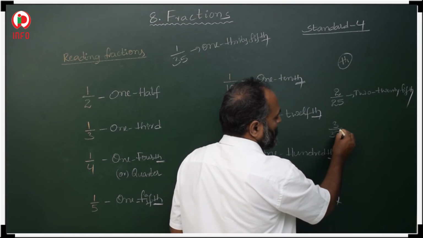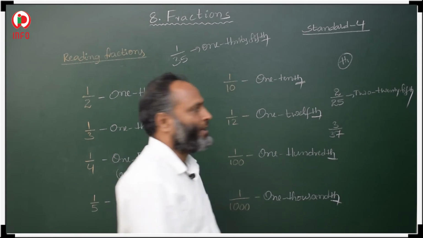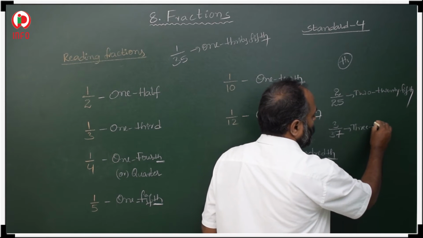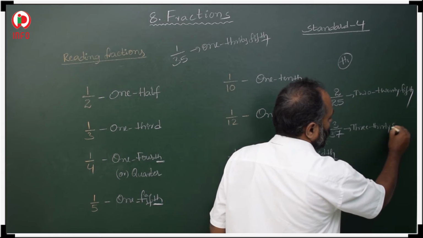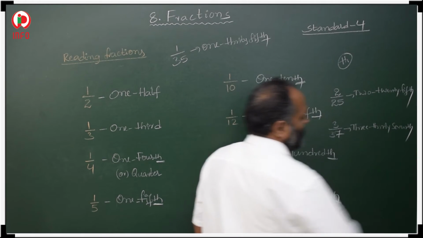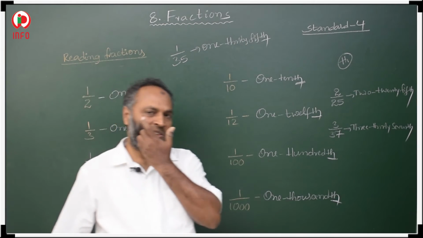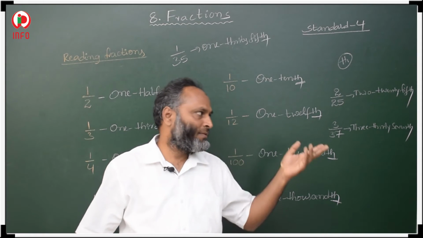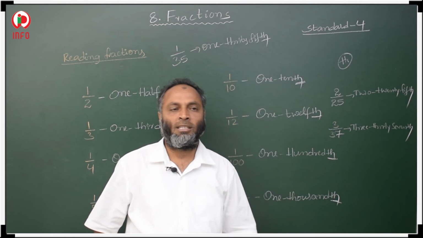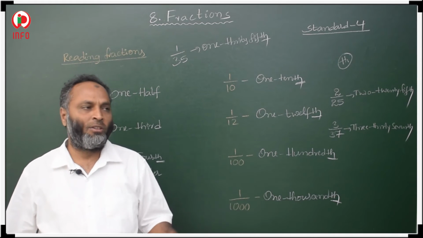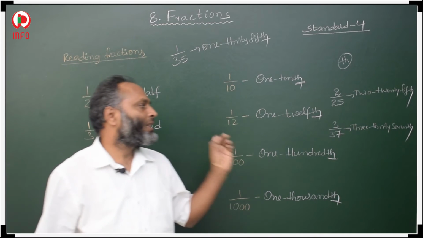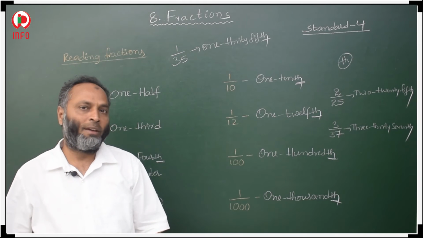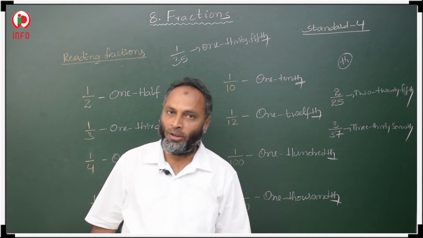So if 3 by 37, then how to read this 3 by 37? First we have to take numerator 3, 37th, 3 37ths. So like this, it is very simple to remember. Most of the fractions end with th. 3 by 37 is correct, or otherwise 3 37ths. In this way we have to read the fraction. It is very easy to remember.